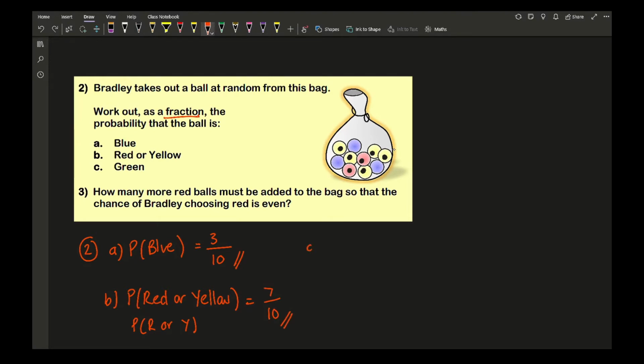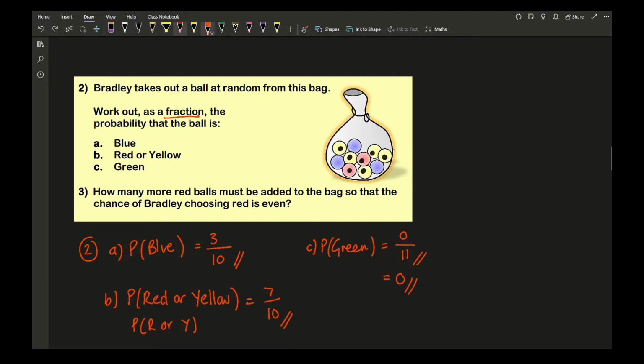And then C, the probability of getting a green. Well, how many green balls are there? There are 0 out of 11. So I can either leave the fraction as it is, or I can just simply write it as 0.